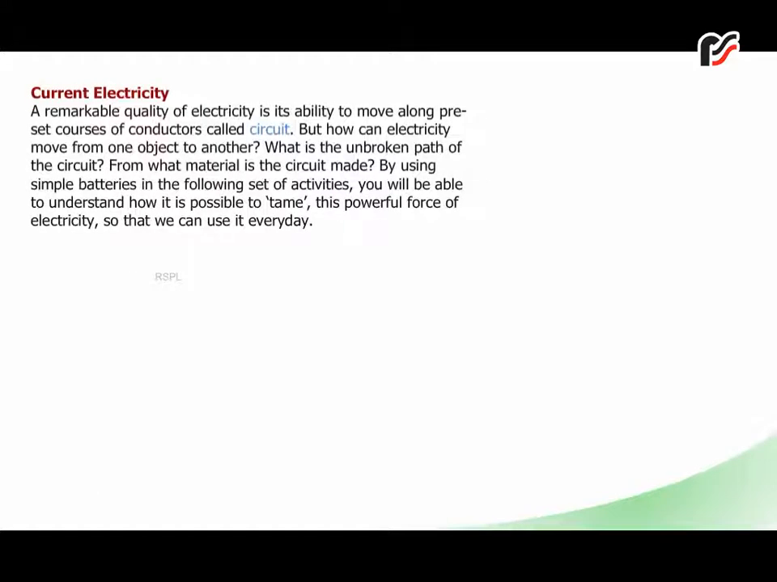Current electricity. A remarkable quality of electricity is its ability to move along preset courses of conductors called a circuit. But how can electricity move from one object to another? What is the unbroken path of the circuit? From what material is the circuit made? By using simple batteries in the following set of activities, you will be able to understand how it is possible to tame this powerful force of electricity so that we can use it every day.